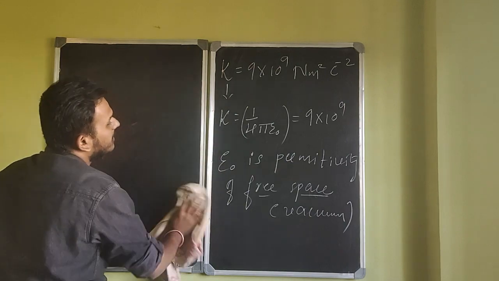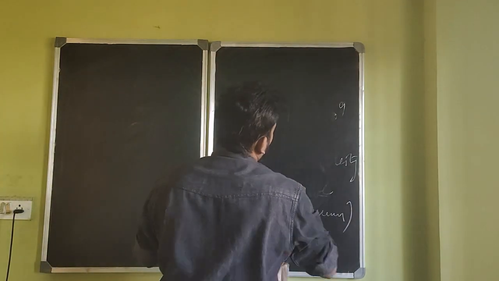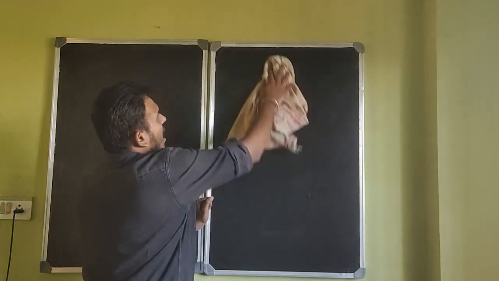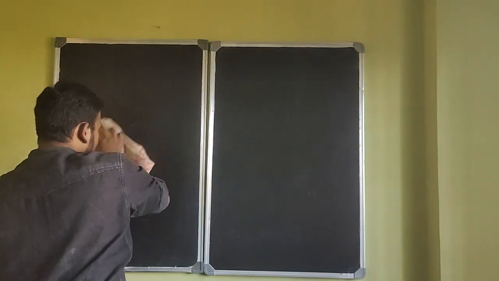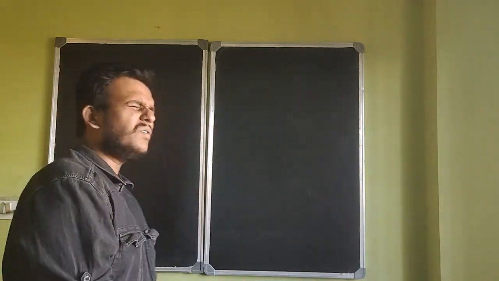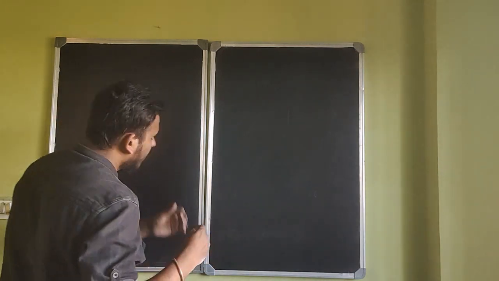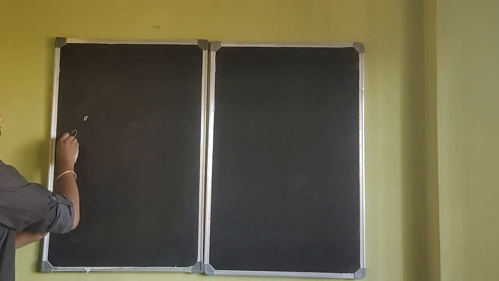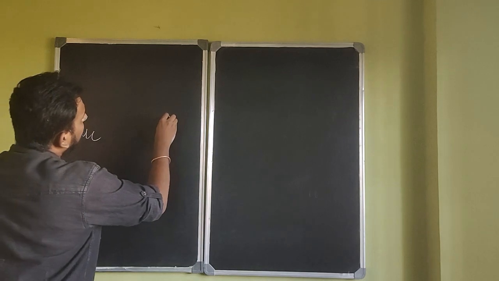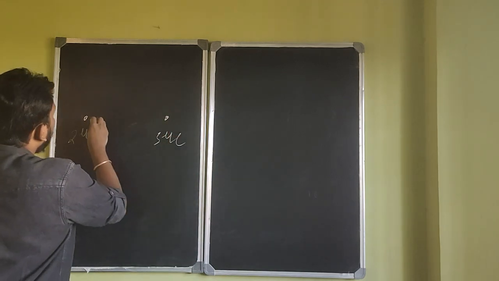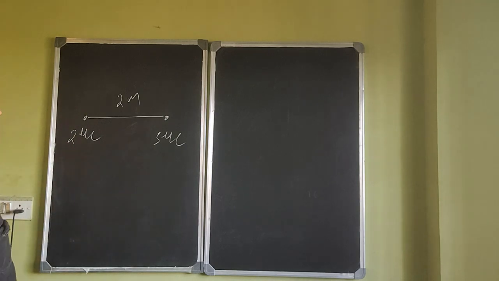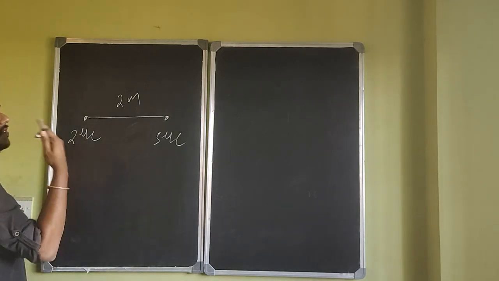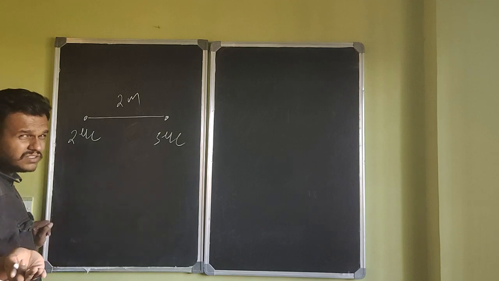Now, for the next part. Force is so much, and attractive or repulsive is decided based on the charges. Let's do the simplest of problems. Very simple. I really don't have to do this problem, but still we'll do it. Let's say there is a charge of 2 microcoulomb and a charge of 3 microcoulomb, separated by a distance of 2 meters. Micro is 10 power minus 6. Find the electrostatic force between them is the question.